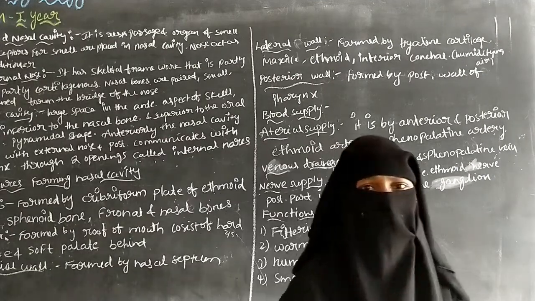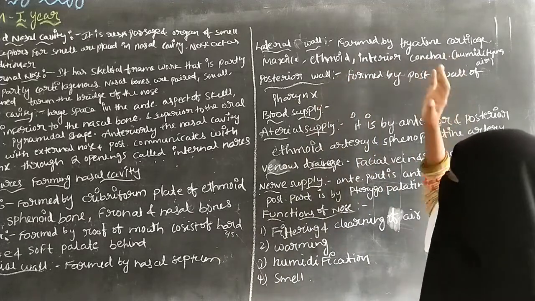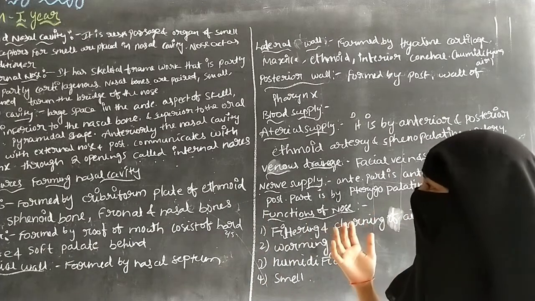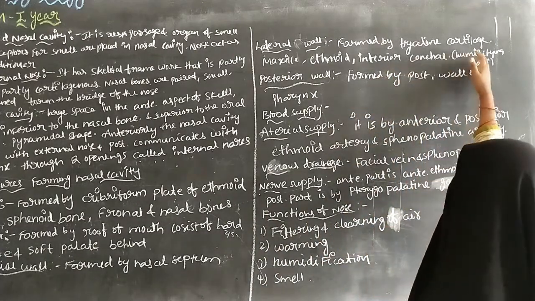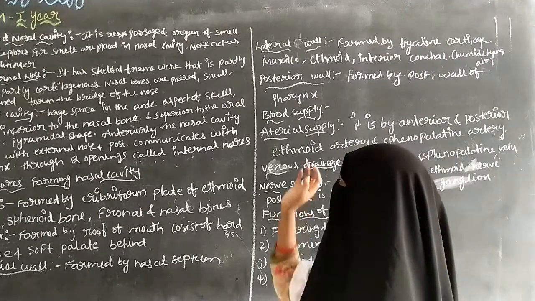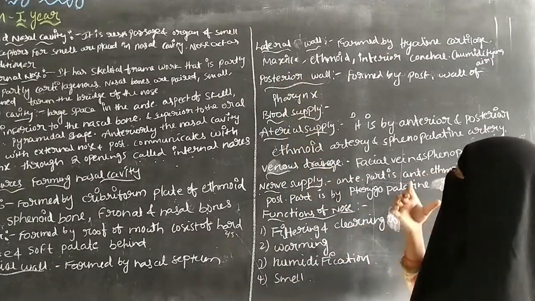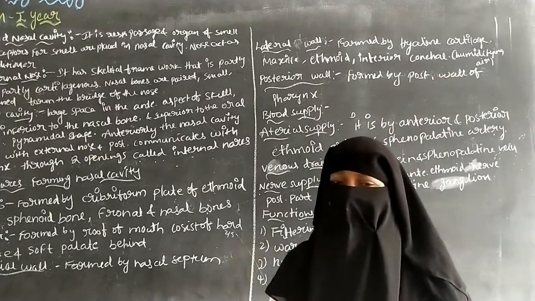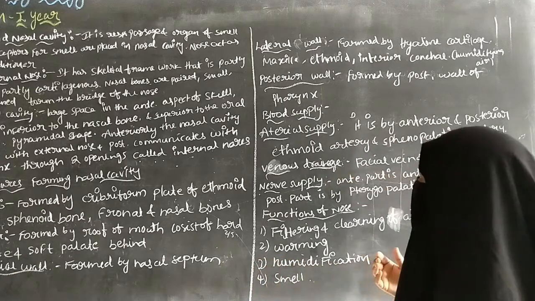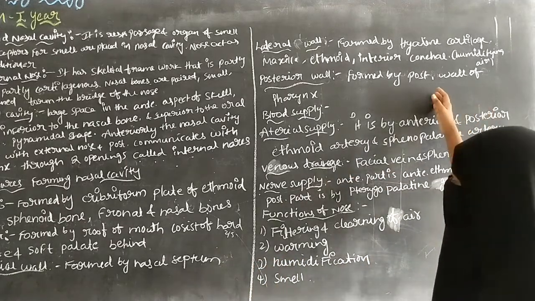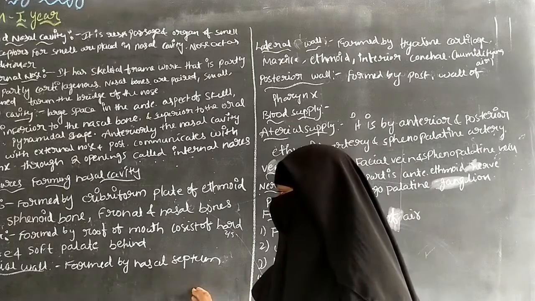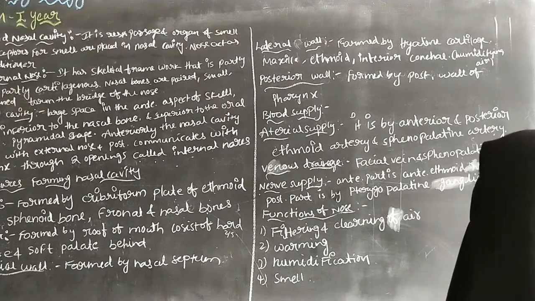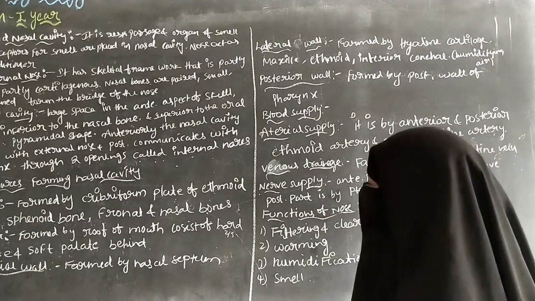Hyaline cartilage is responsible for supporting the respiratory tree. The nose and the respiratory system organs are supported by this hyaline cartilage. From the maxilla, the hyaline cartilage exists, and from this hyaline cartilage the lateral wall of the nasal cavity is formed.